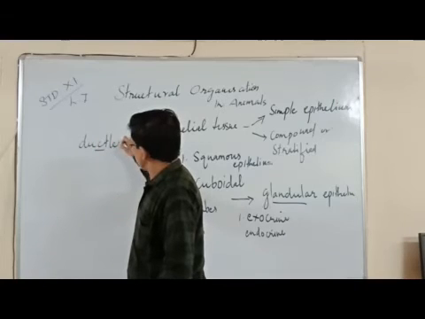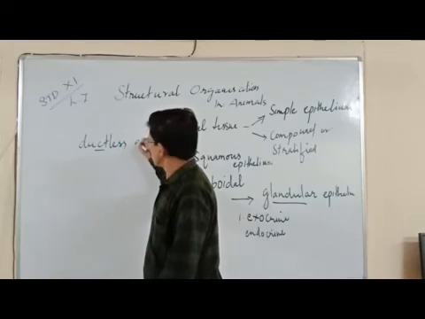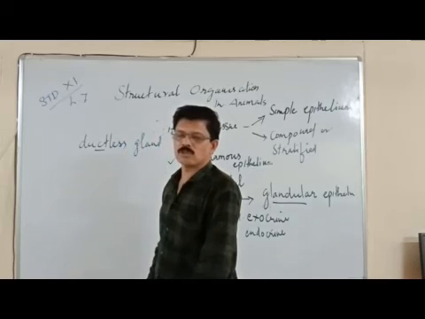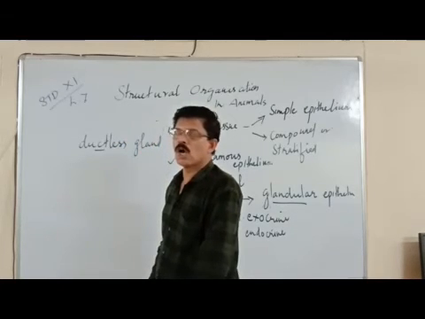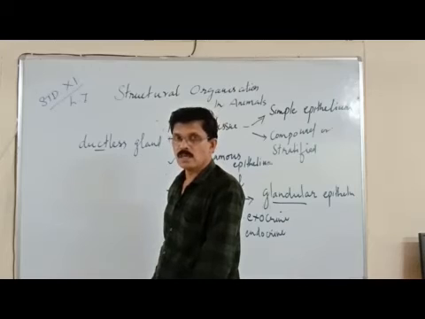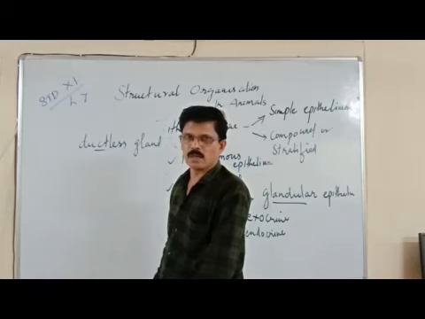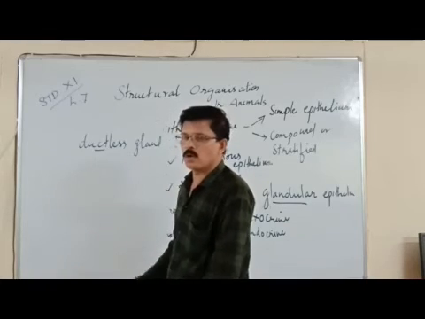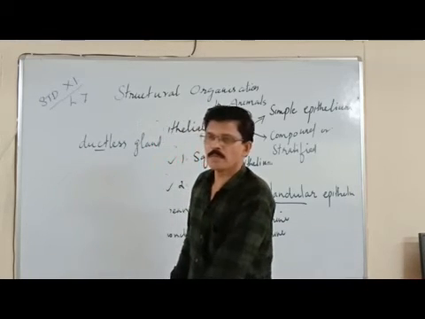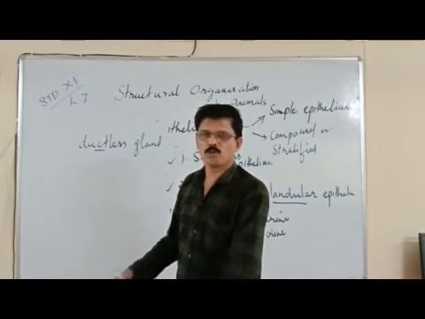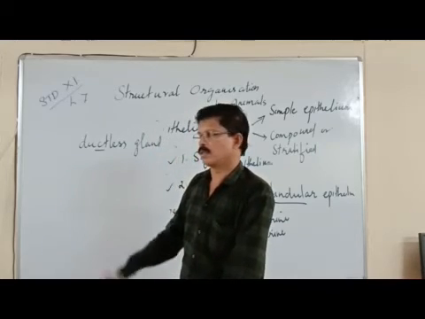As they don't have a duct, the hormones dissolve into the blood or are directly poured into the blood. Now the blood carries the hormones to various parts of the body. At a particular target site, these hormones act and do their function.